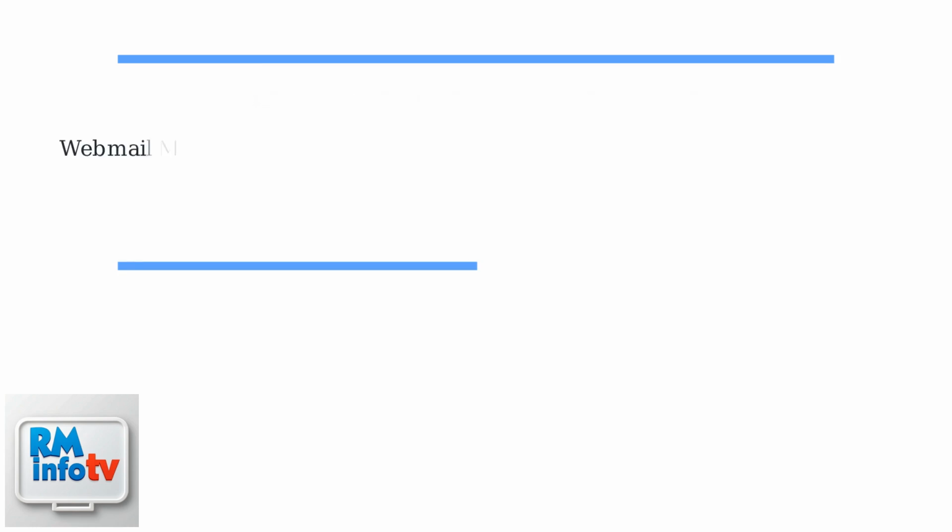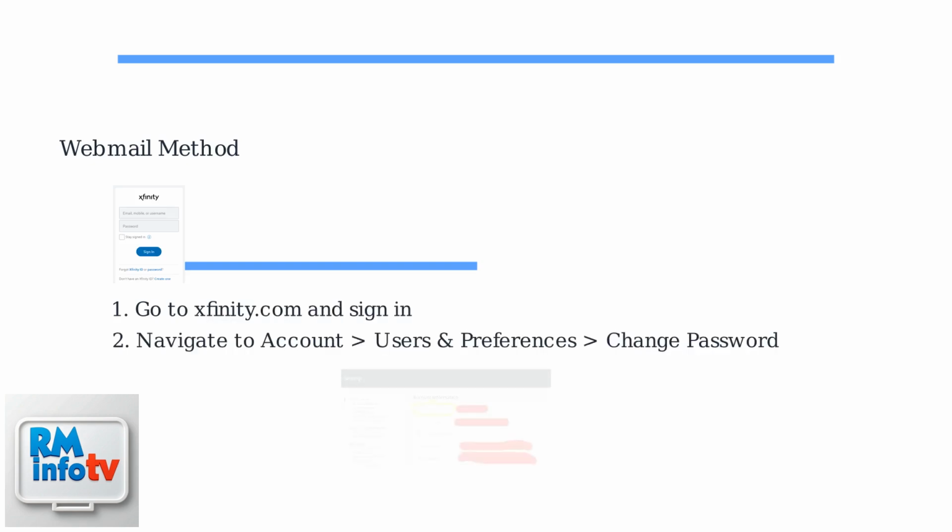For the webmail method, start by visiting xfinity.com and signing in. Once signed in, navigate to Account or Settings, then Users and Preferences, and select Change Password.